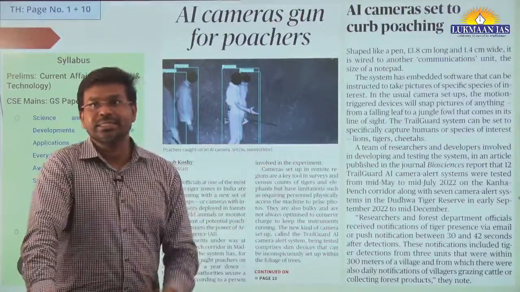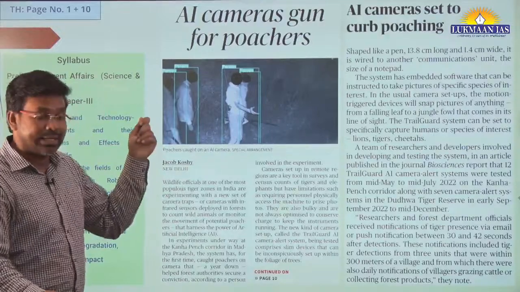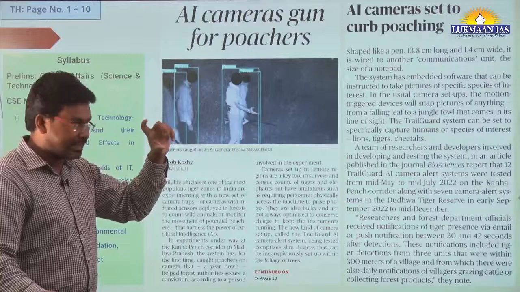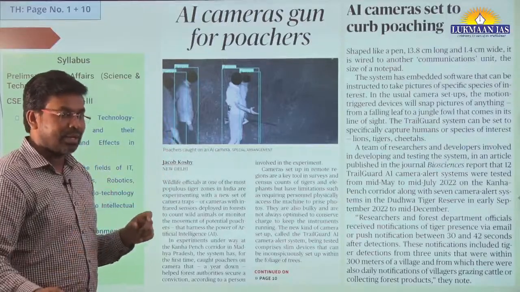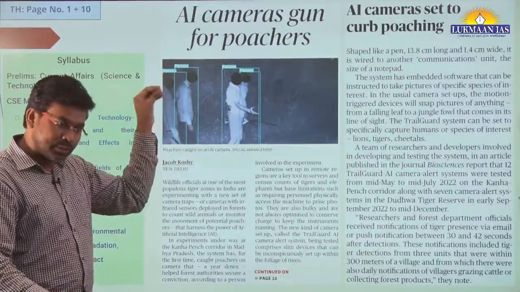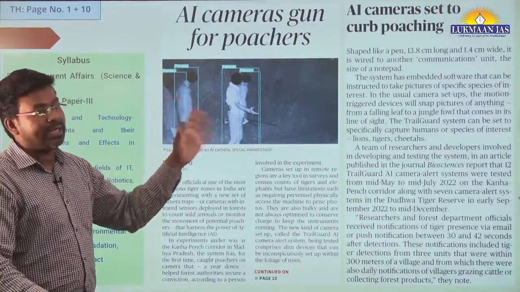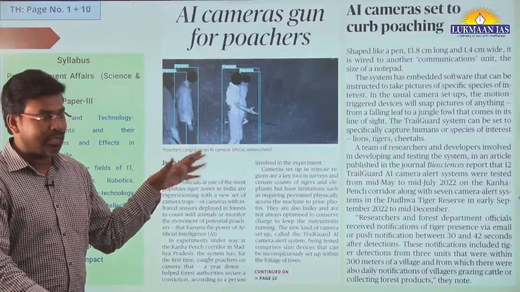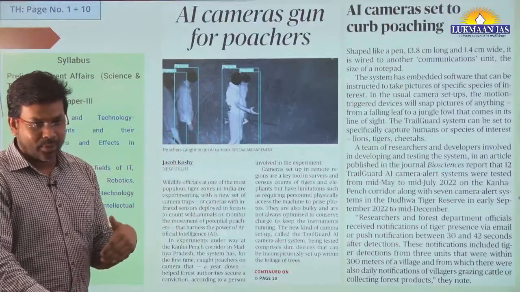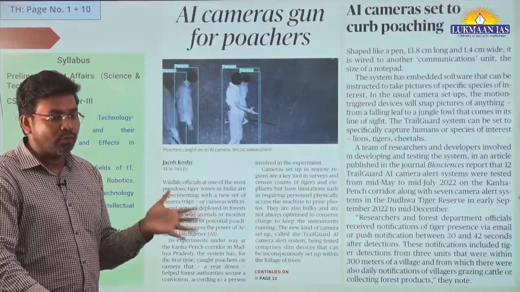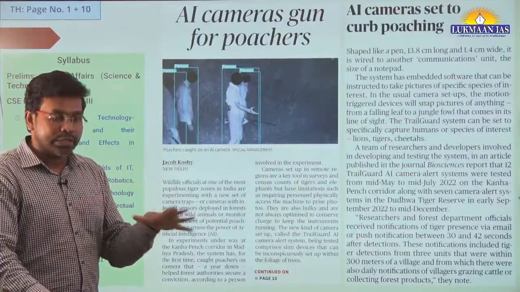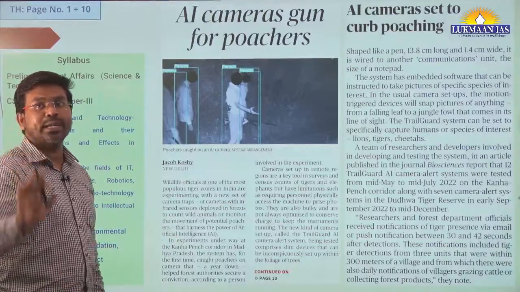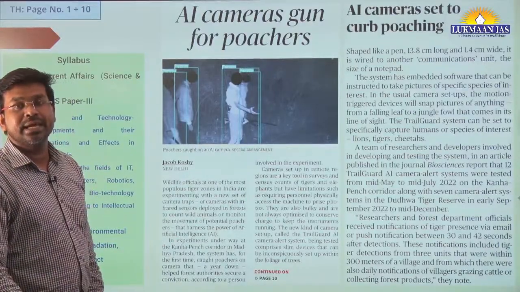These cameras are very slim and short, about the size of a pen. So it is very easy to install them, and they will not be noticed by human beings over there. That's why it is helpful. And although a tiger reserve or national park is always under surveillance by the forest officials and forest authorities, these cameras help. Yes, Rutu Mane has also written many things, and that's correct.